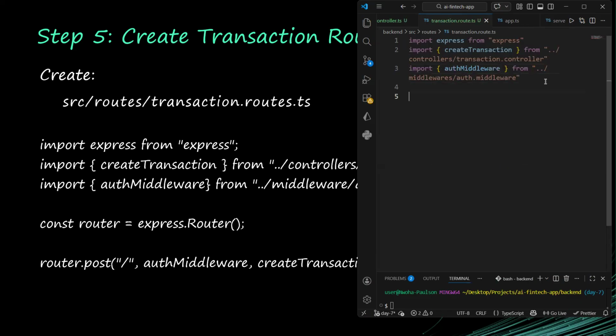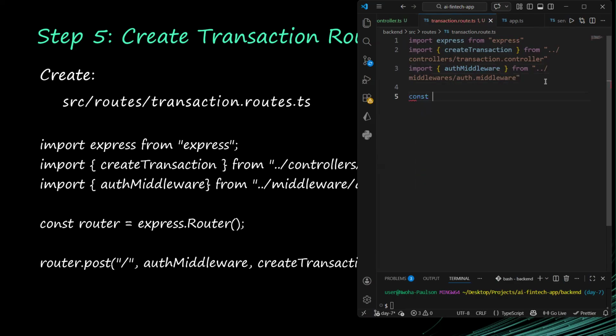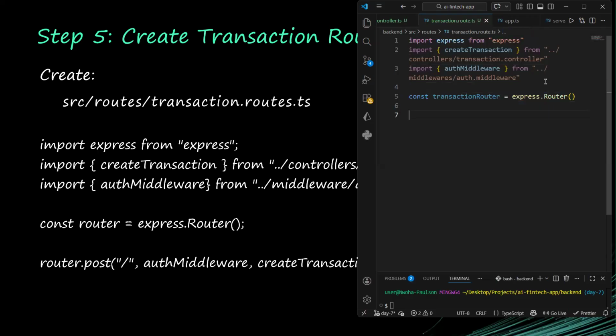Now let us create our transactionRouter, which is equal to express.Router. So that's what we have here. Now the next thing is we say transactionRouter.post. Whenever we get a post request that comes to this forward slash.